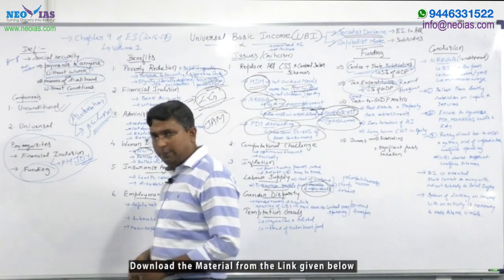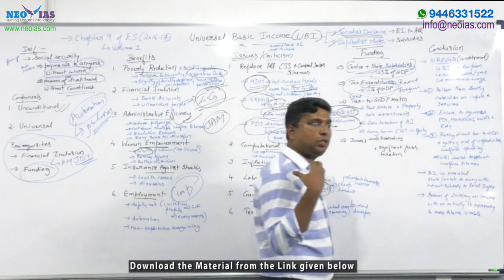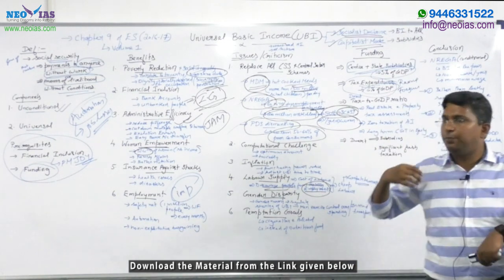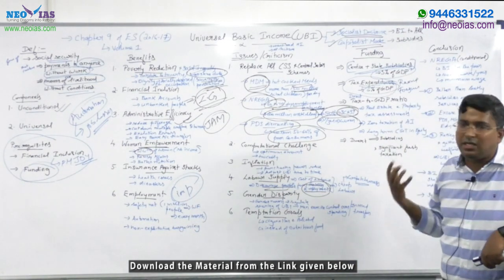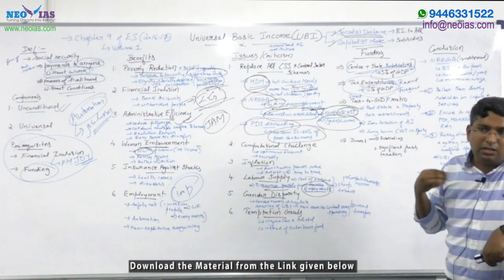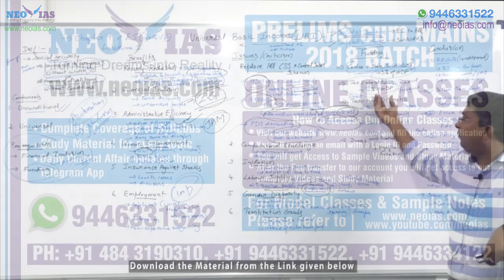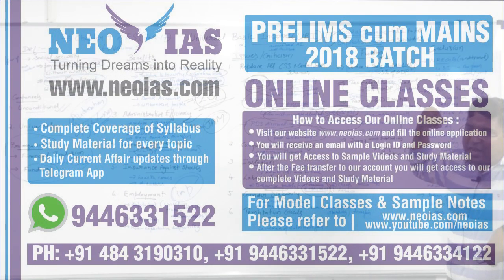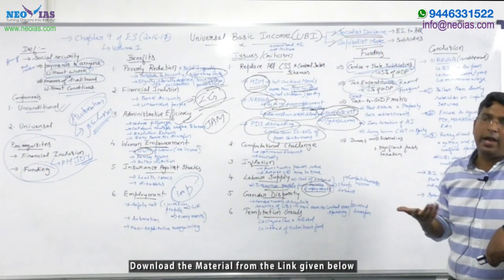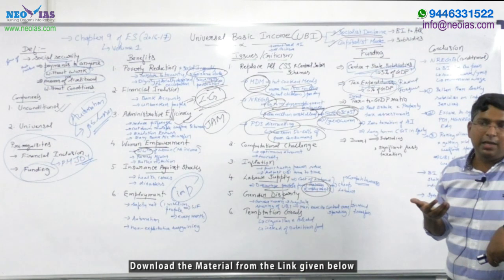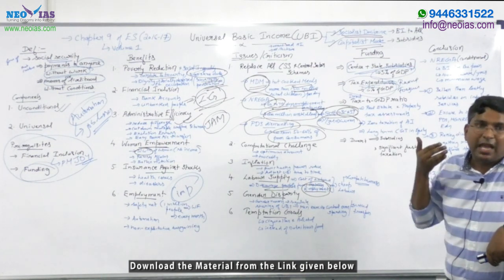Now we have a subsidy regime which is 5% of GDP, and most of these subsidies are not reaching the targeted beneficiary, and we are following a fiscal policy where 6% of GDP is being foregone in taxes. Even if we can arrange one third of this tax foregone, that is 2% of GDP, and if we can utilize this subsidy, the fund required for implementing universal basic income can be arranged.